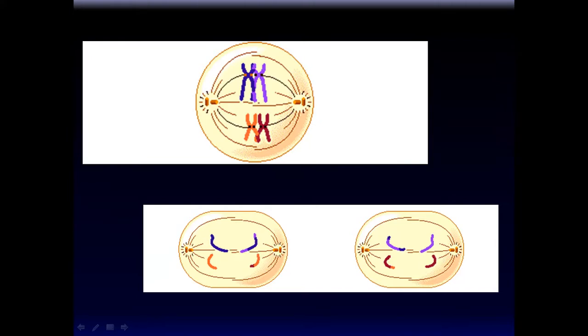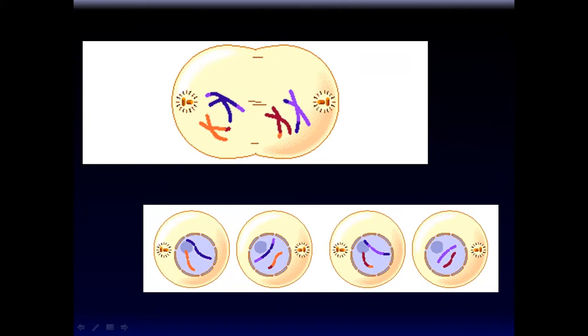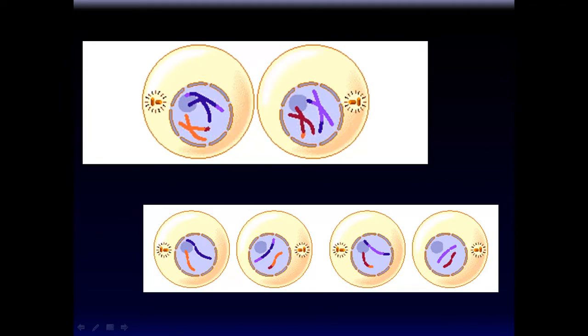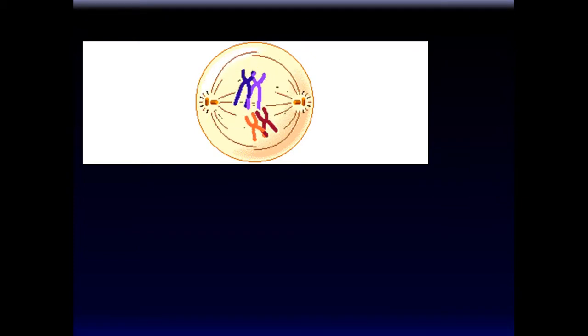All right. So the tetrad also allows crossing over of chromosomes. So observe here the formation of the tetrad and separation of the homologous chromosomes that occurs in metaphase of meiosis 1.